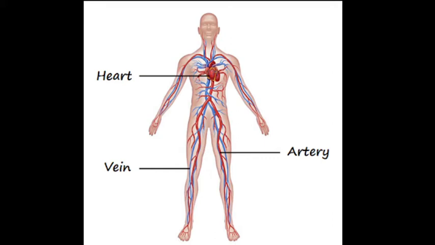RBC means red blood cells. Red blood cells carry oxygen from the lungs to all parts of the body. It is actually the hemoglobin present in red blood cells which carries oxygen, performing the very important function of carrying oxygen from the lungs to the body tissue. And the most important thing is that red blood cells do not have nuclei.